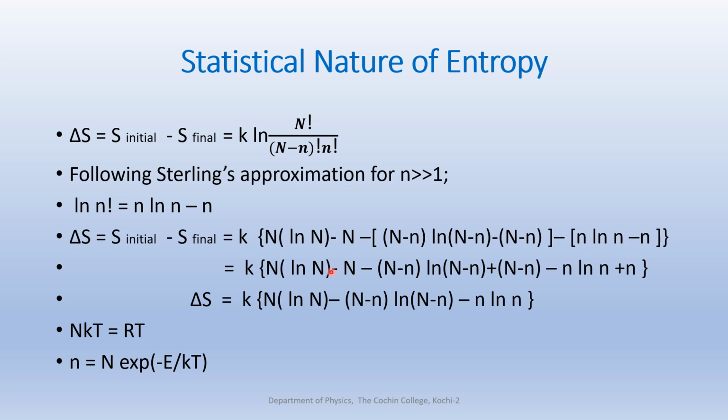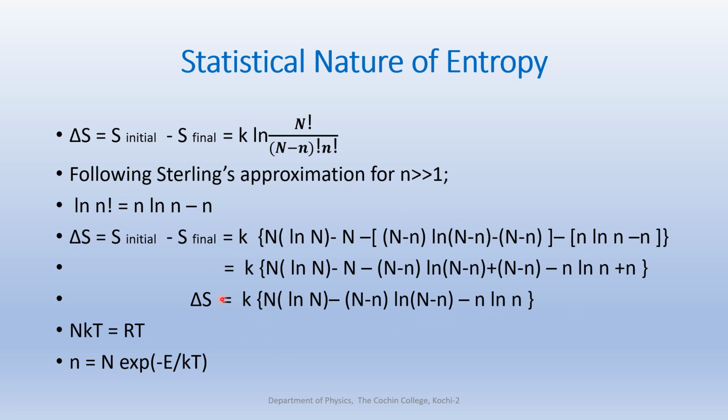Okay. Now, here you can see that there is minus N plus N minus n. Here there is a plus n. This is a minus outside, so this will again become minus. So the small n cancel, and there is one N here, and that N cancels with this. And what is remaining after the mathematical simplification is delta S, the change in entropy: k times N log N minus (N minus n) log (N minus n) minus n log n.